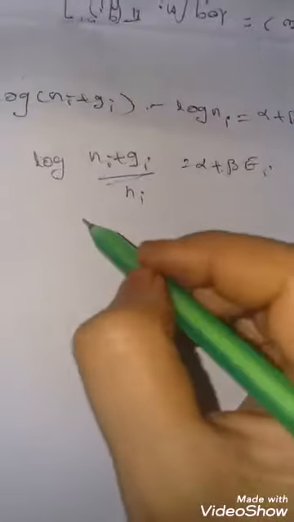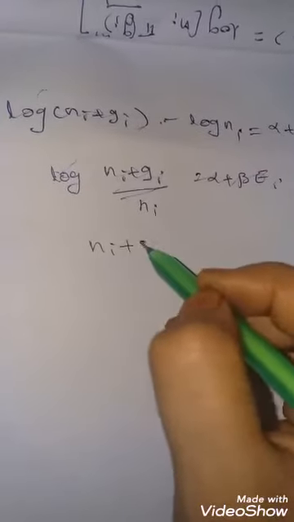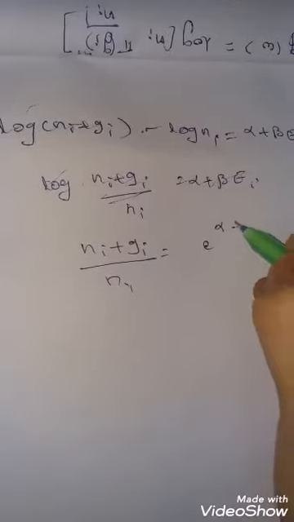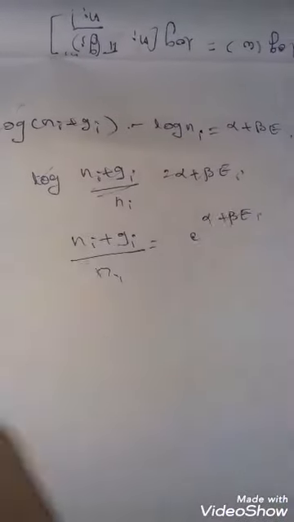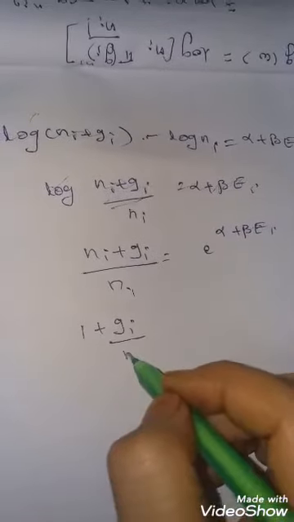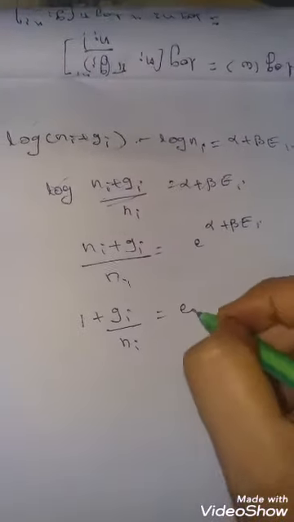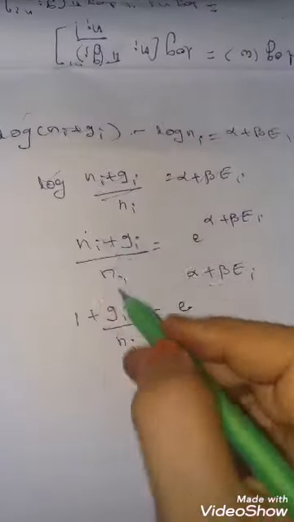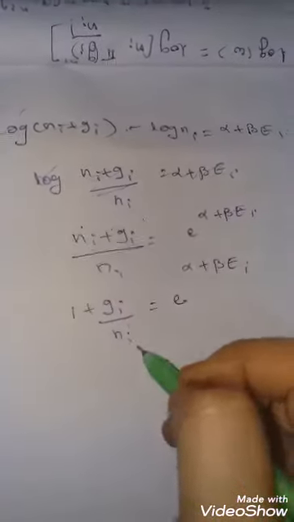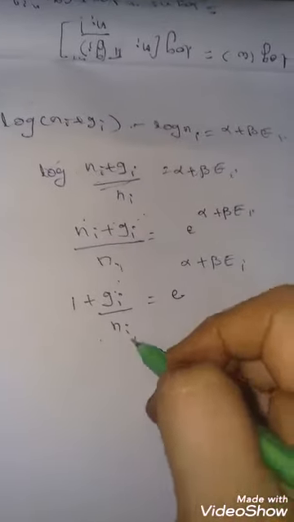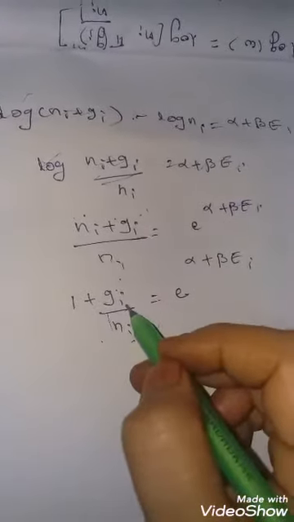Taking the exponential on both sides, what we get? (Ni plus Gi) by Ni is equal to e power alpha plus beta Ei. This can be written as 1 plus Gi by Ni is equal to e power alpha plus beta Ei, since (Ni plus Gi) by Ni is Ni by Ni plus Gi by Ni, and Ni by Ni gets cancelled. Actually what we want is Ni, right?